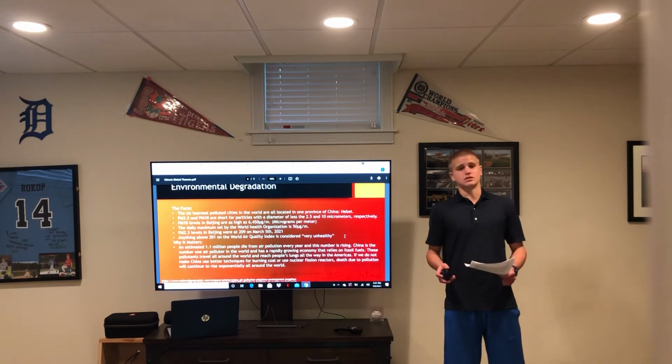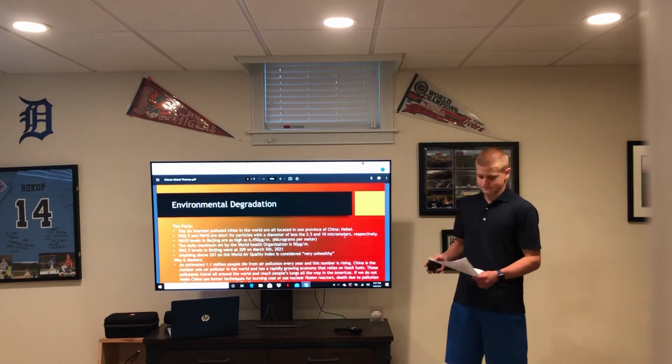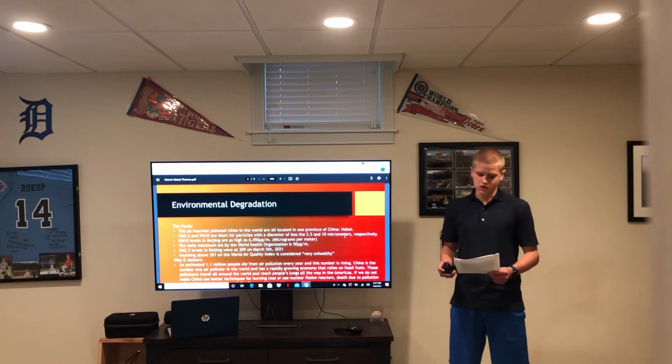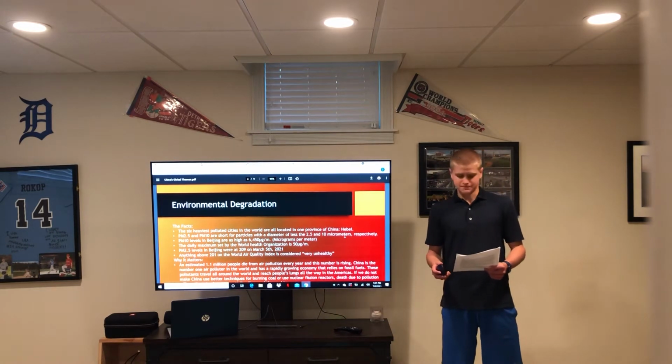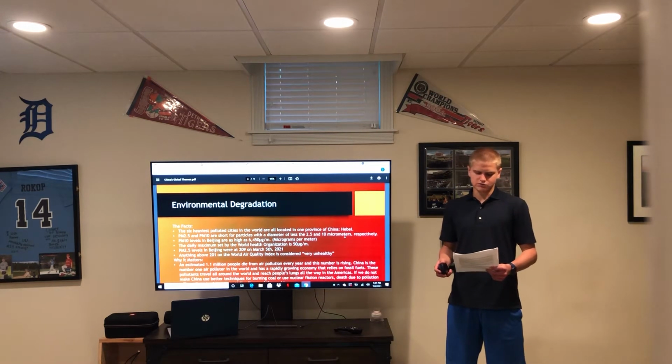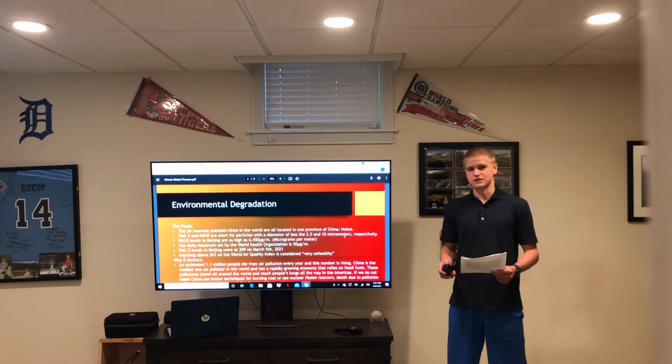The next major global theme is environmental degradation. The 6 heaviest polluted cities in the world are all located in one province in China, Hebei. PM 2.5 and PM 10 are short for particles with a diameter of less than 2.5 and 10 micrometers, respectively.